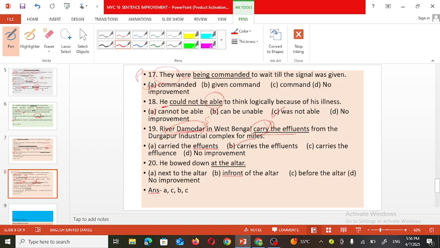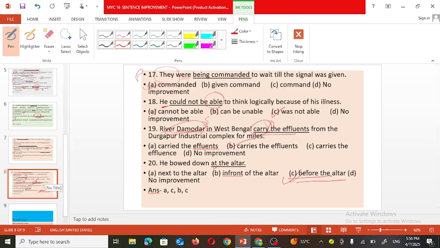And the last sentence, he bowed down at the altar. The altar means that holy place. Here we give respect to that place. So at won't be there, it should be before the altar. We bow down before God, not at God. So before the altar is the correct option.